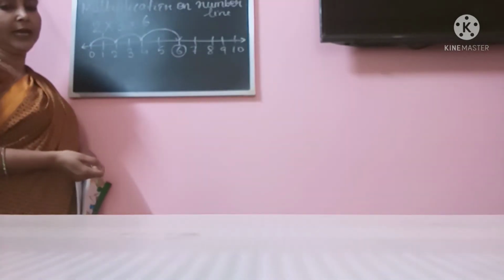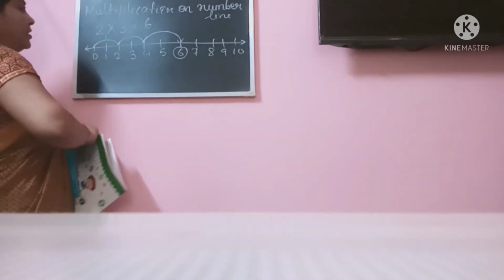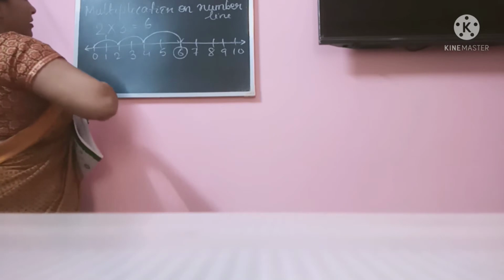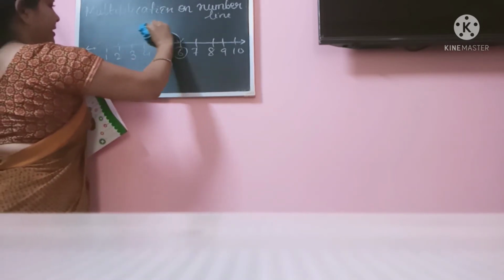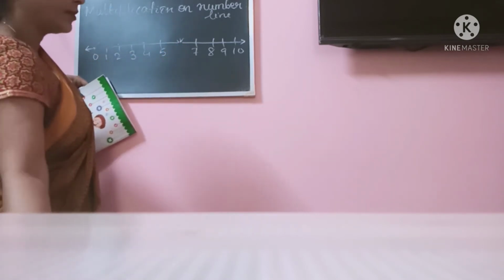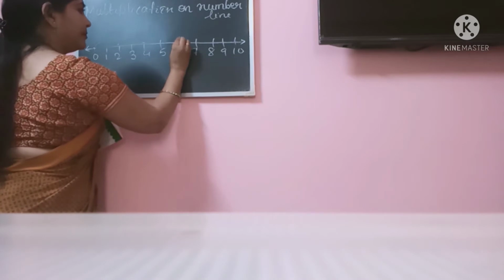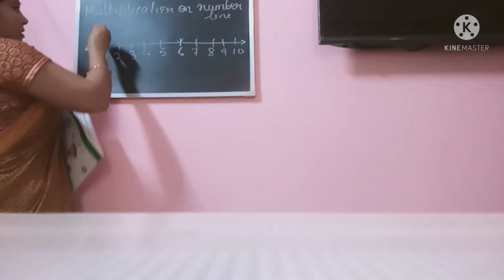Again, one more example. Let's take another example. We'll take 4 2s are.